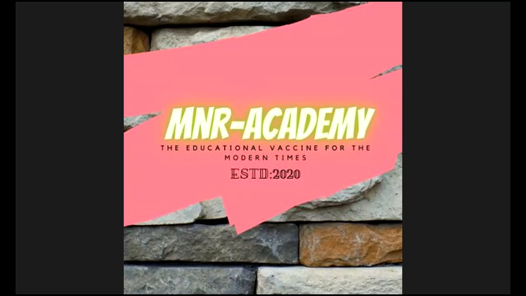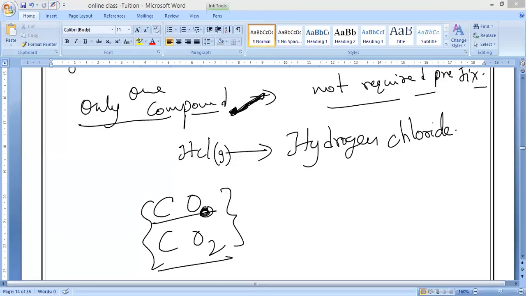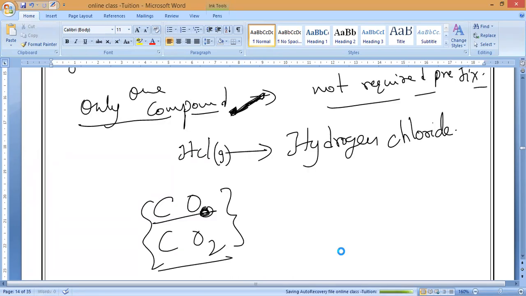Let's move further. We can go to the formula. You have to remember that if only one compound is forming, there is no need to add the prefix. If more than one compound is forming, then we have to add the prefix. Okay, guys? You have to remember it.